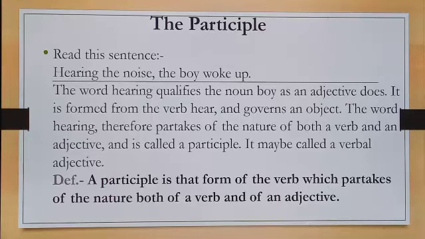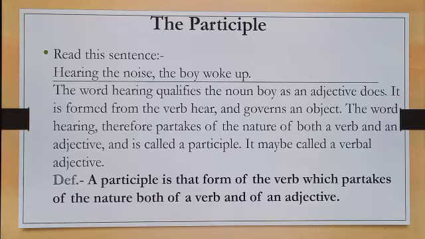At first, read this sentence. Hearing the noise, the boy woke up. The word hearing qualifies the noun boy as an adjective does.